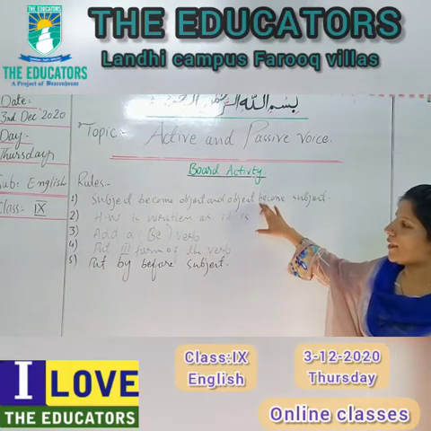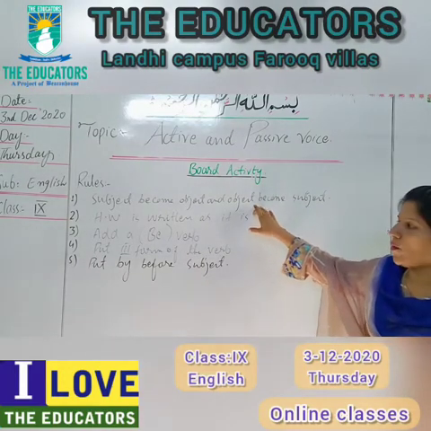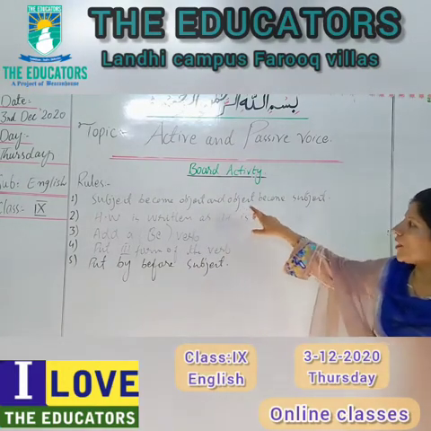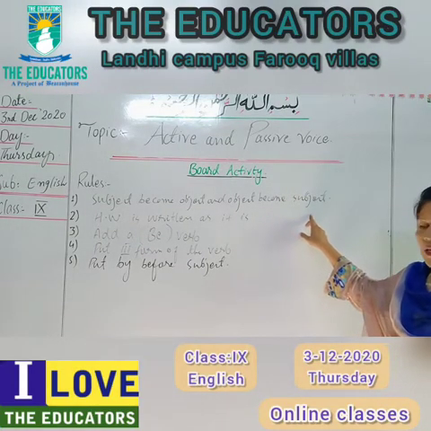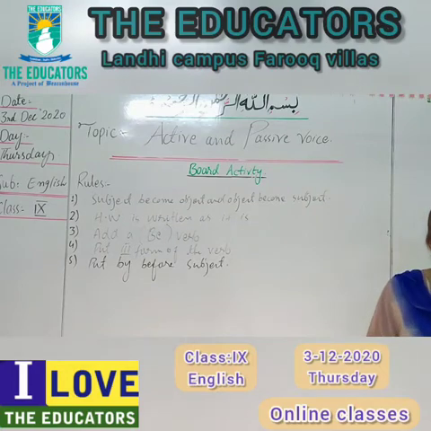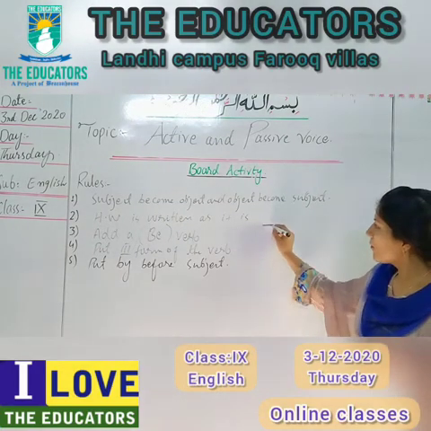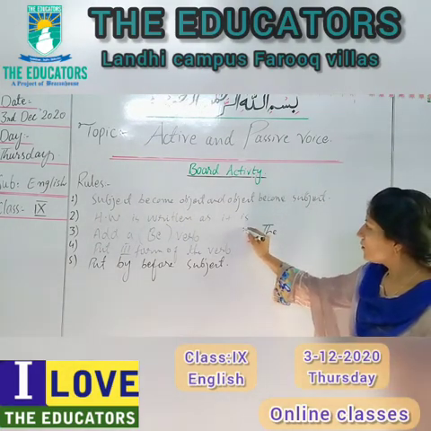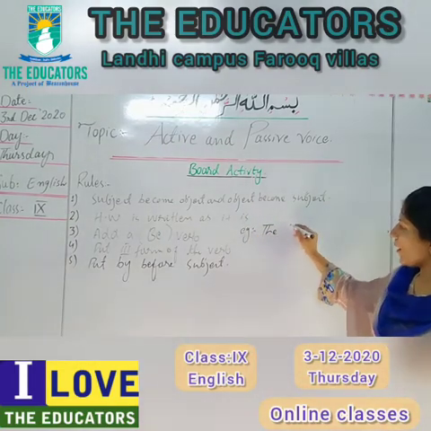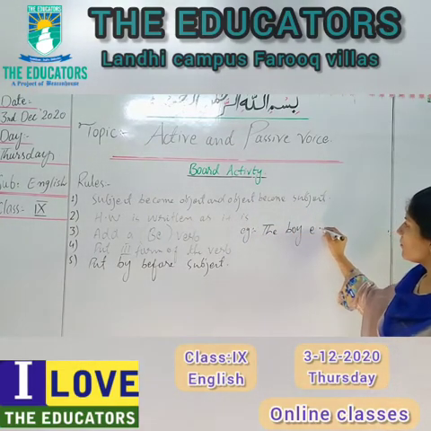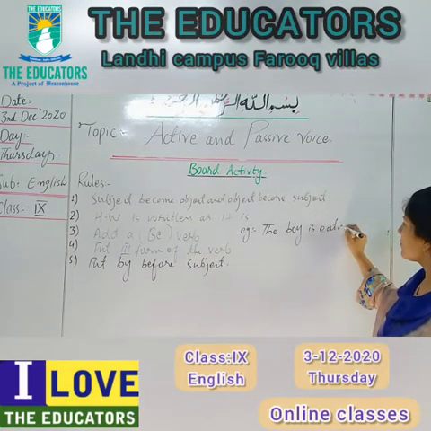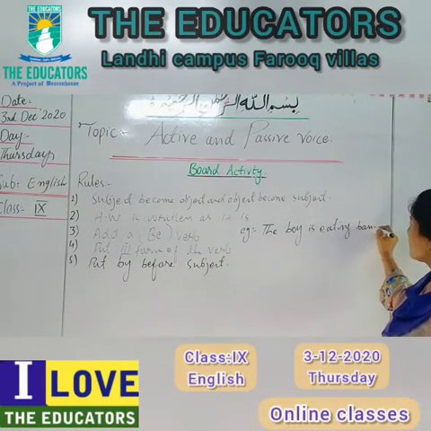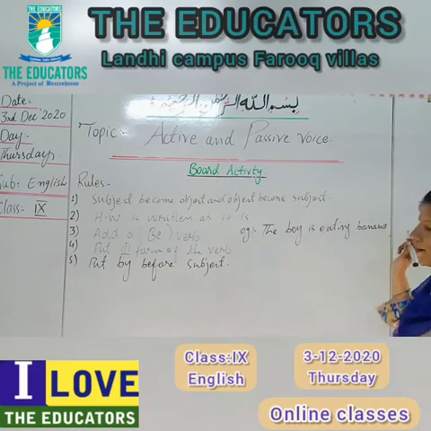Well student, the rule number 1 is telling subject become object and object become subject. Okay, so I am writing a sentence here that the boy is eating banana.